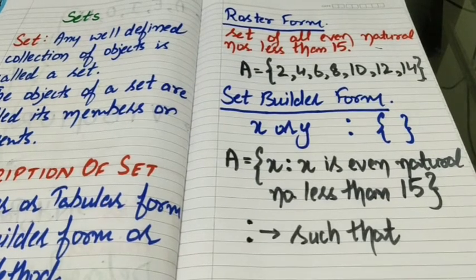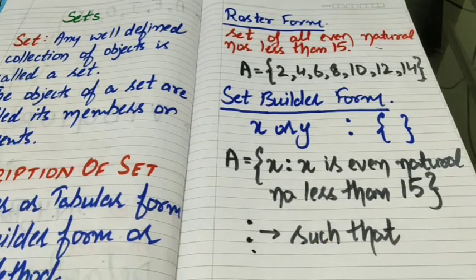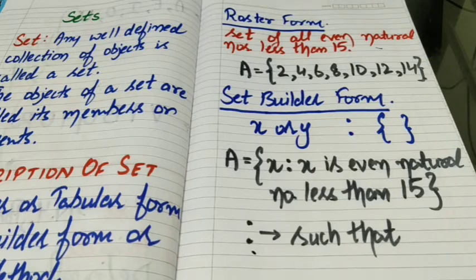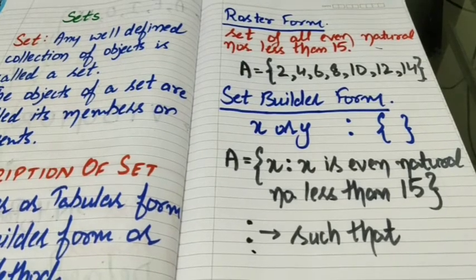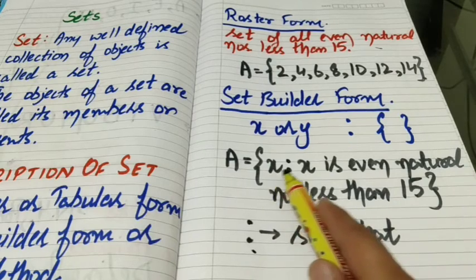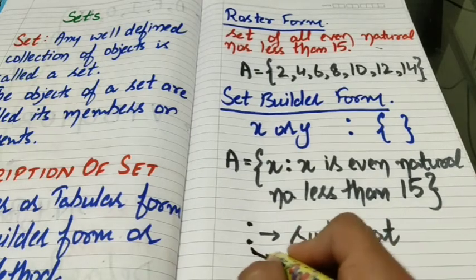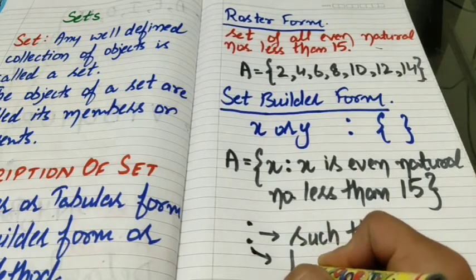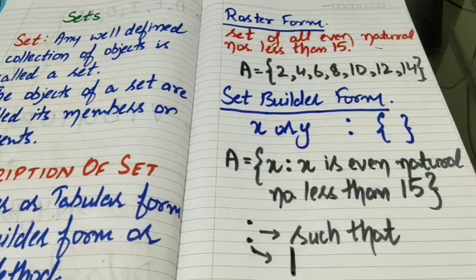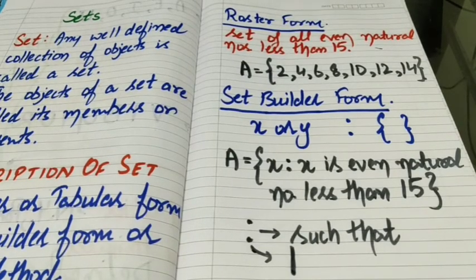Here the meaning of this sign colon is such that, so we may describe this set in set builder form as A equals to x such that x is even natural number less than 15. Sometimes instead of colon we use this sign as well, just a small line. So today we have discussed about the sets and representation of sets in different forms.